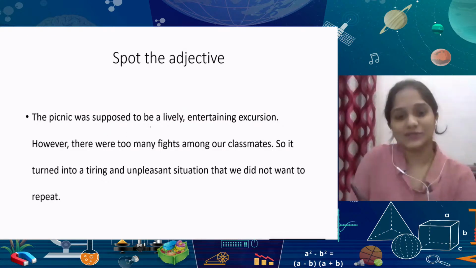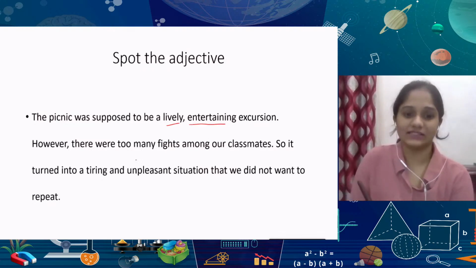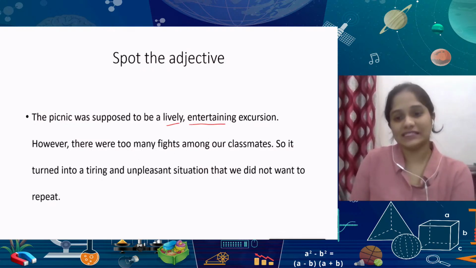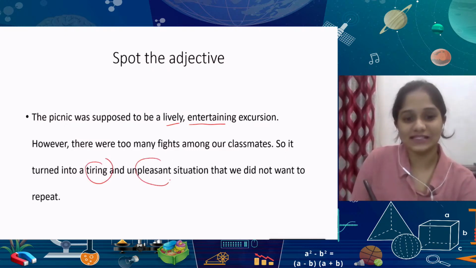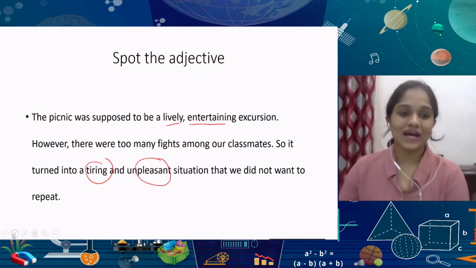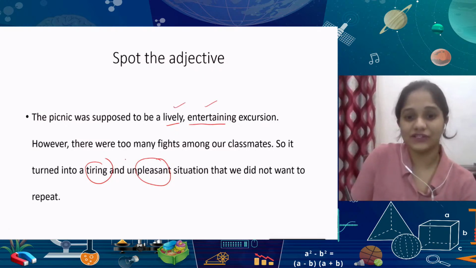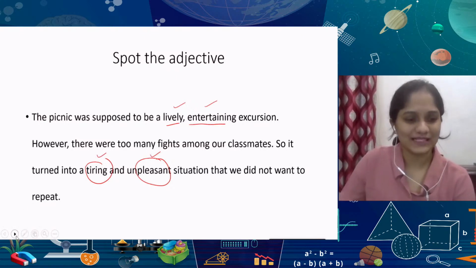The picnic was supposed to be a lively, entertaining excursion. However, there were too many fights among our classmates. So it turned into a tiring and unpleasant situation that we did not want to repeat. So you can see how the adjectives are used here, not only to describe something positive, as in these first two sentences, but also to describe something that is not necessarily pleasant.